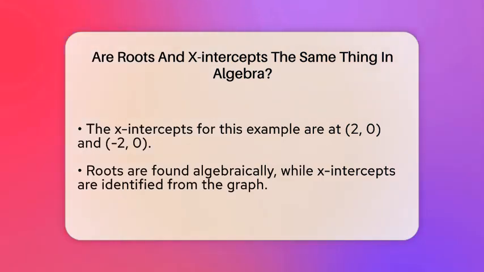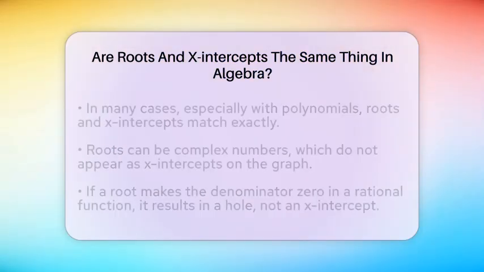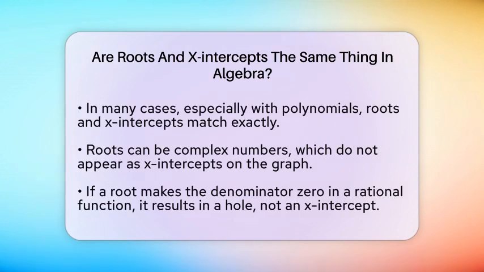However, not all roots show up as x-intercepts. Sometimes, roots can be complex numbers, which are not visible on the graph because the graph exists only in the real coordinate plane. For example, if a quadratic has no real solutions, it does not cross the x-axis at all, meaning no x-intercepts. Also, in rational functions, roots are found by setting the numerator to 0, but if those roots make the denominator 0, they don't appear as x-intercepts. They create holes or discontinuities instead.